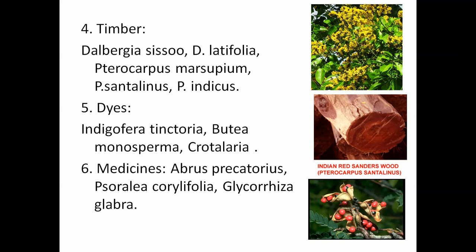And from India, it is exported to most countries like Japan and China, etc. And this Pterocarpus santalinus is an endemic plant mainly located in the borders of Andhra Pradesh, Tamil Nadu and Karnataka.